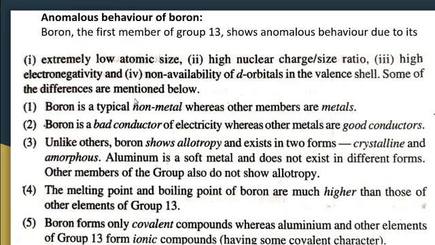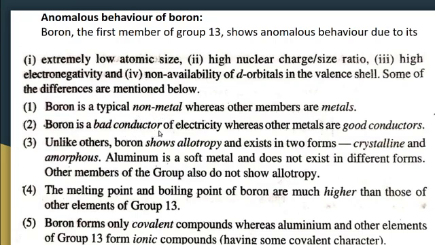Then some of the differences are mentioned below. That means there is some anomalous behavior in the case of boron compared to other members of the boron family. Boron is a typical non-metal whereas other members are metals. When moving in a group from top to bottom, metallic character increases. So it is considered a non-metal because it is the first element. All other members are metals, only boron is a non-metal.